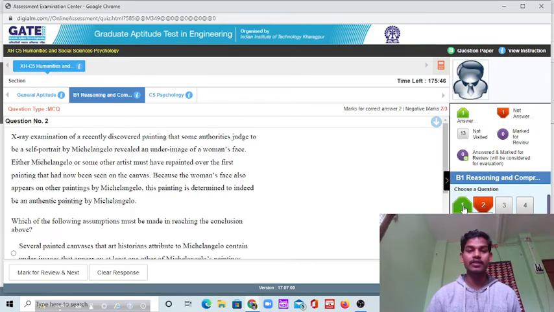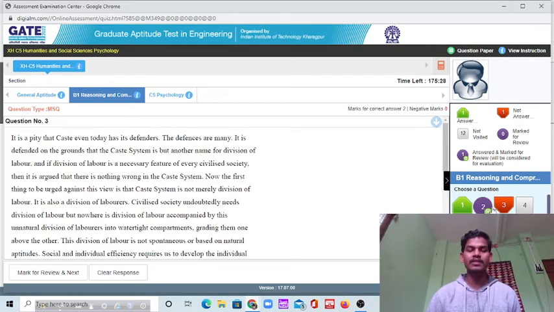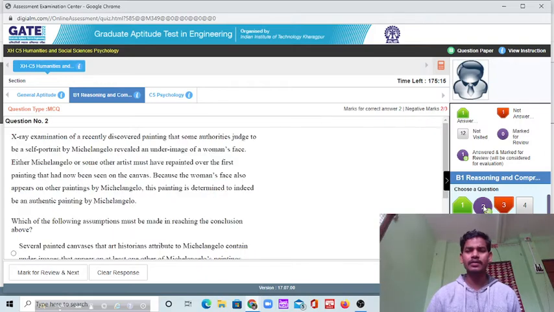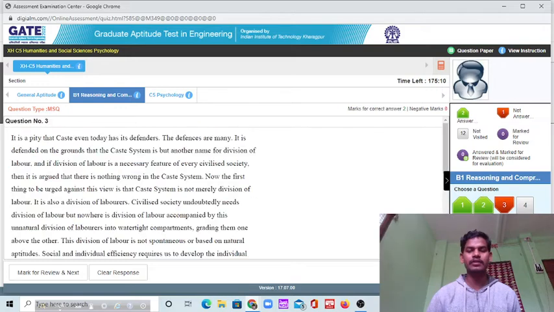This green color means that you have answered this question. And next you have to read this passage and then answer. Suppose this is the answer, but you have some doubt, so for that you can do this, mark for review and next. It means that you have answered that question for evaluation, but you want to check it. When you have answered all 15 questions, you should check this once. Again you can change the answers also. Suppose this is the answer, then you can save and next.